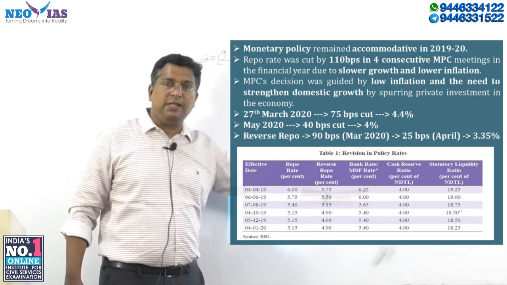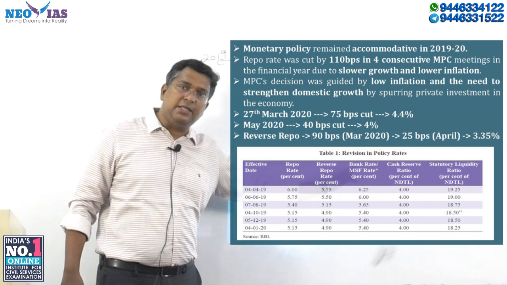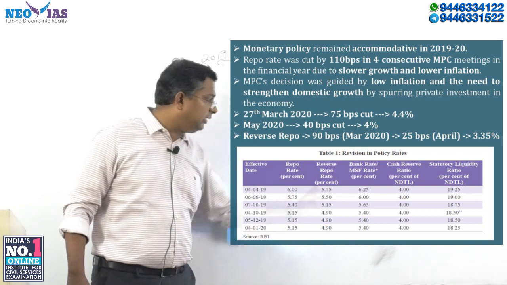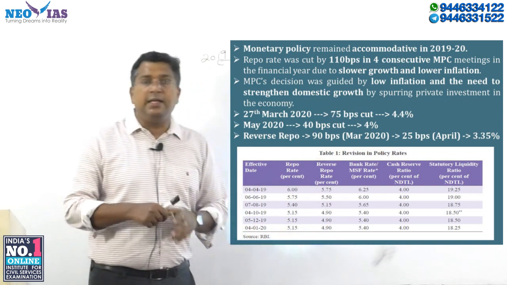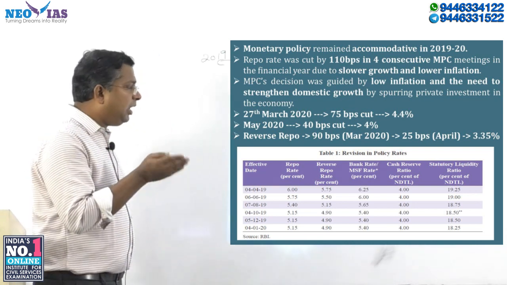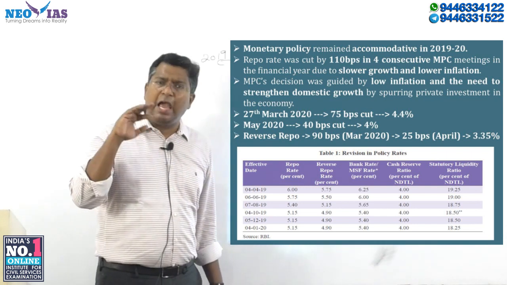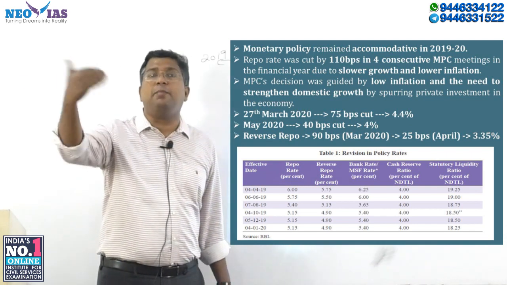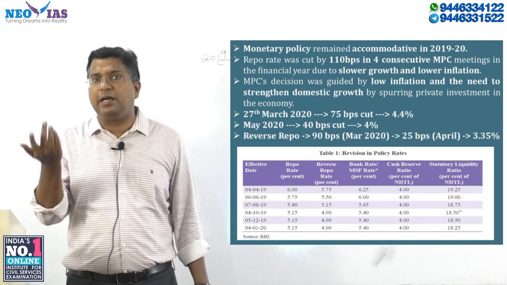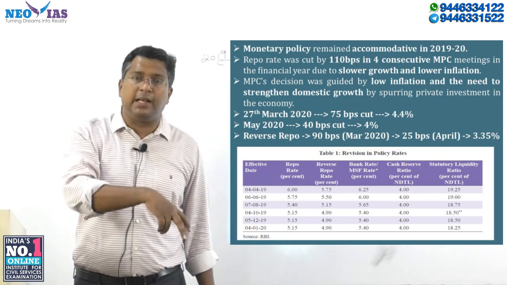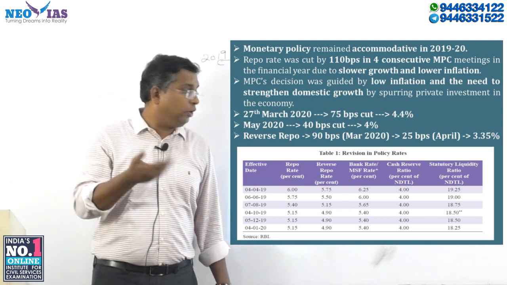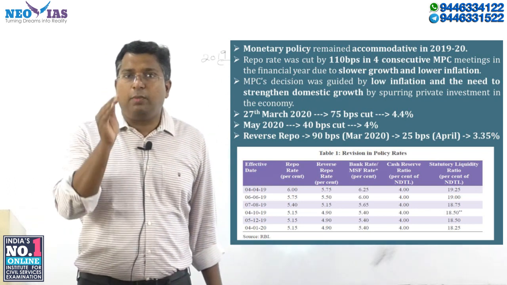The MSF rate, marginal standing facility rate, is 25 basis points above the repo rate. Another interesting thing to keep in mind regarding bank rate and MSF rate is that RBI in the last few years has made the bank rate equivalent to the MSF rate. Whatever the MSF rate is, the same will be the bank rate. Both concepts are different, but the rate is the same. The interest rate for bank rate and MSF rate is the same. I am not discussing the rest of the economic survey session here, otherwise we will not be able to complete it. So be very clear about this one important piece of information.